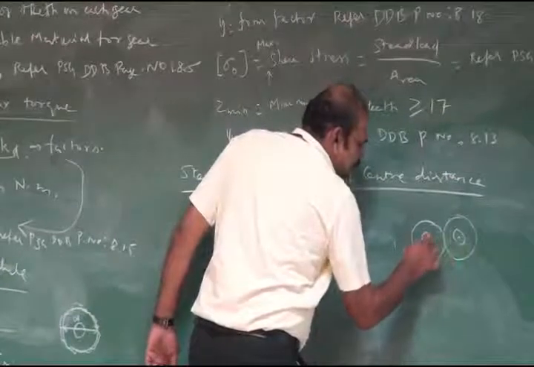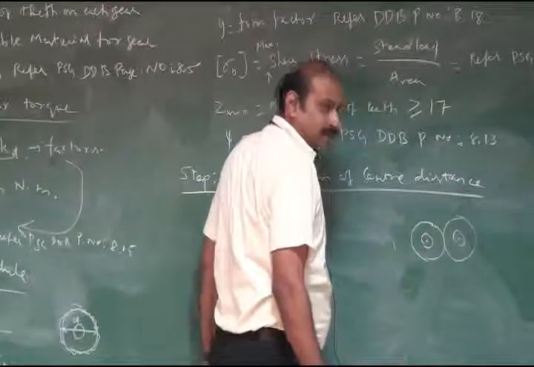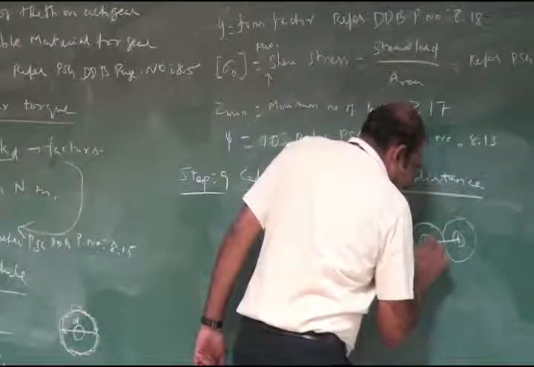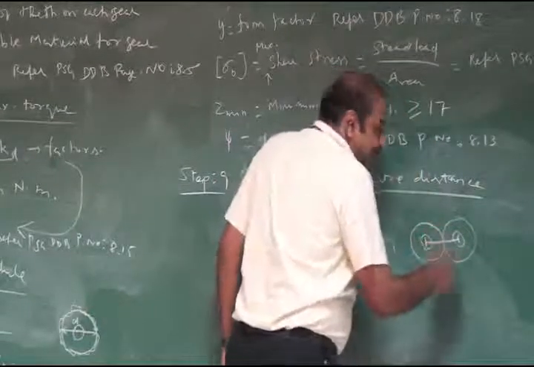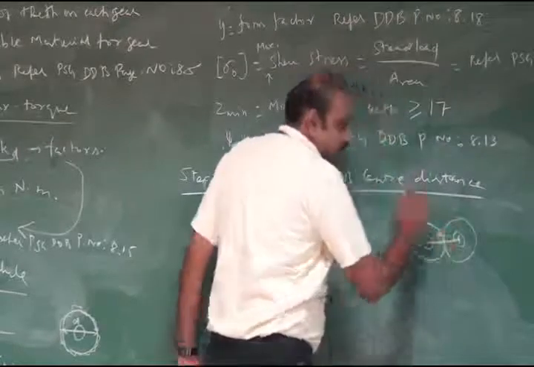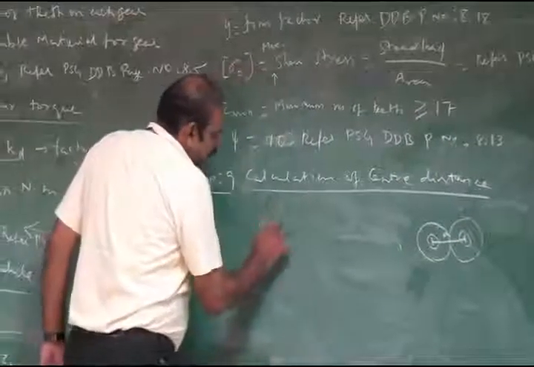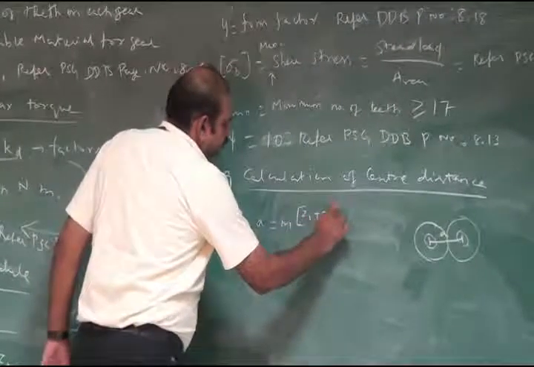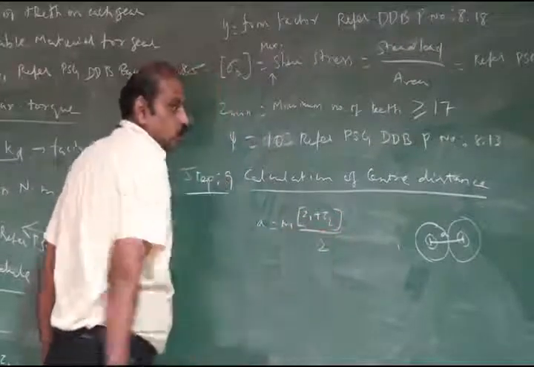Here there are axes. The shortest distance between the non-intersecting axes is called the center distance. The formula is a is equal to m into z1 plus z2 divided by 2.